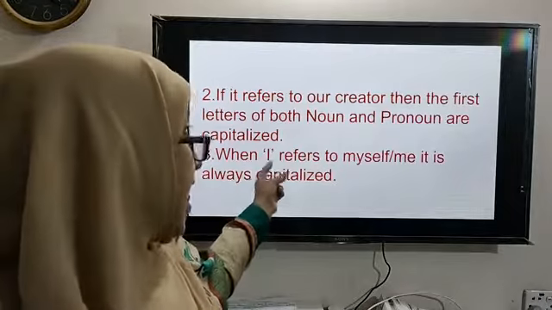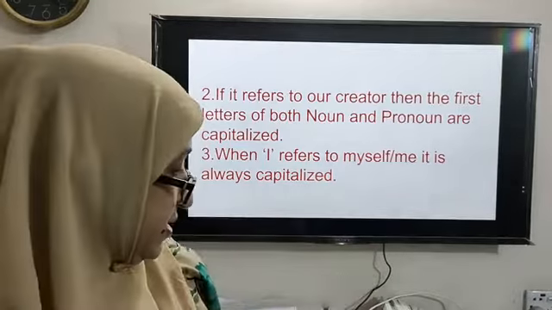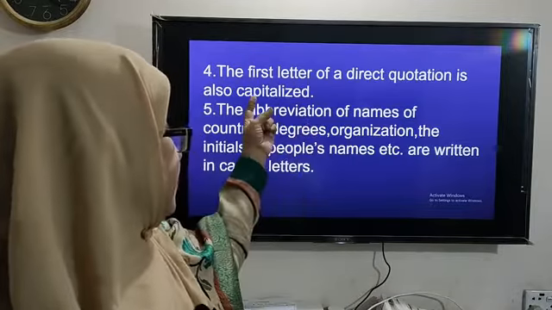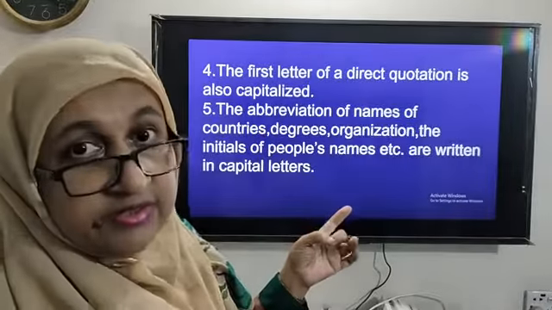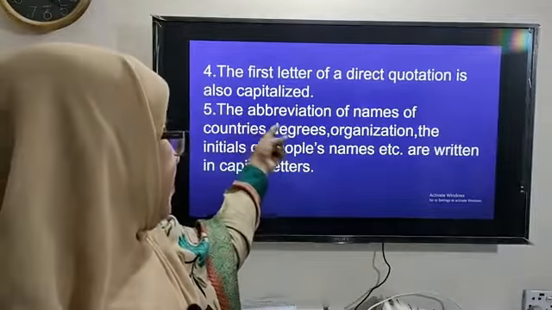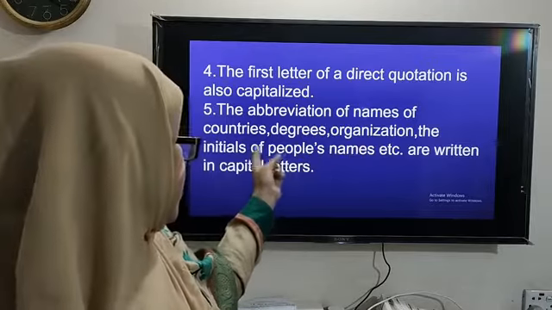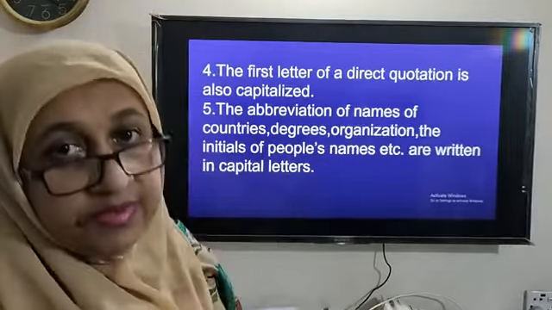Number 3, when I refers to myself or me, it is always capitalized. Another rule, the first letter of a direct quotation is also capitalized. When we write direct speeches, the first letter is capitalized by us. The abbreviation of names of countries, degrees, organization, the initials of people's names, etc. are written in capital letters.